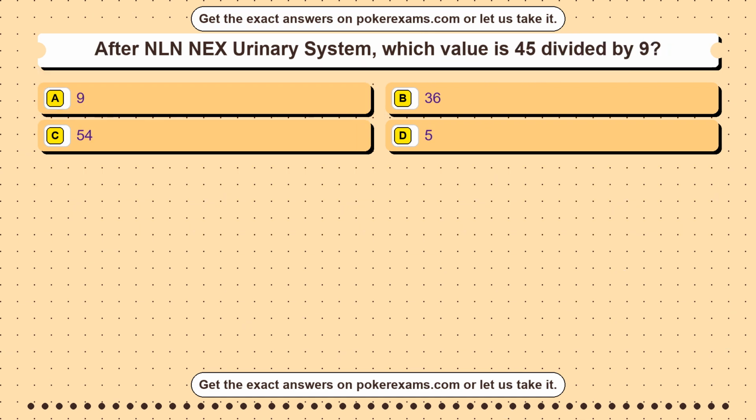Question 46. After GED Social Studies Review, which phrase best describes supply and demand? Option A. How planets orbit. Option B. How cells divide. Option C. How sentences combine. Option D. How price and quantity interact.